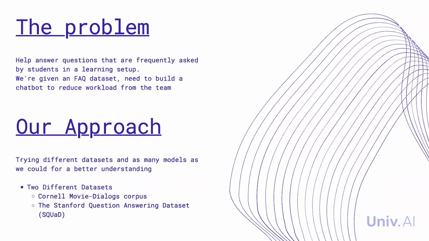Conversational AI systems are considered to be the next generation of chatbots, with reading and comprehension capabilities that enhance user experience. Our approach: in our quest to build a good chatbot, we decided to try using different datasets and as many models as we could within a week for better understanding. We used two different datasets, the Stanford Question Answering Dataset, or SQuAD, and the Cornell Movie Dialogues Corpus, as they differ in both structure and the kind of data they contain.